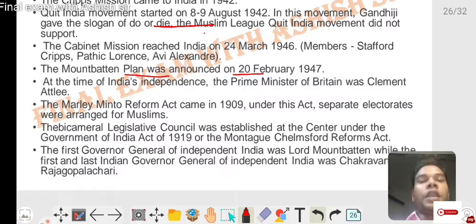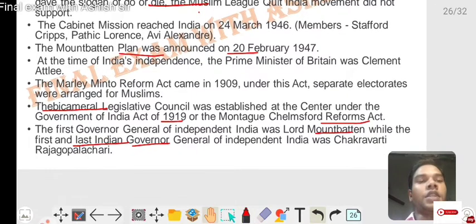The bicameral Legislative Council was established at the centre under the Government of India Act 1919, or the Montagu-Chelmsford Reforms Act. The first Governor General of Independent India was Lord Mountbatten, while the last and first Indian Governor General of Independent India was Chakravarti Rajagopalachari.